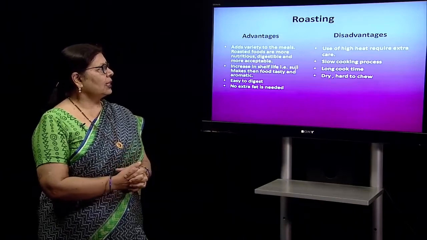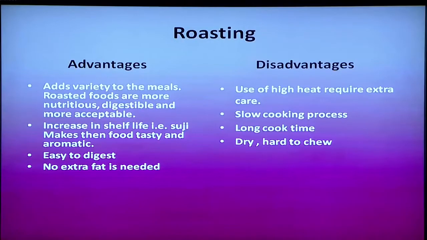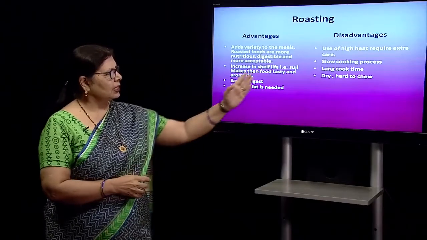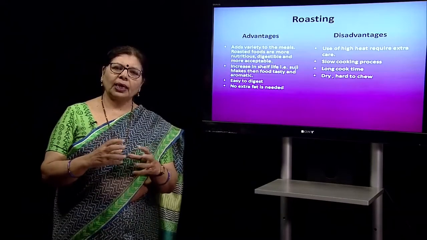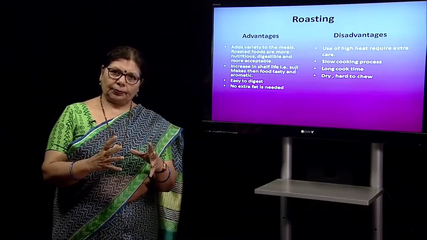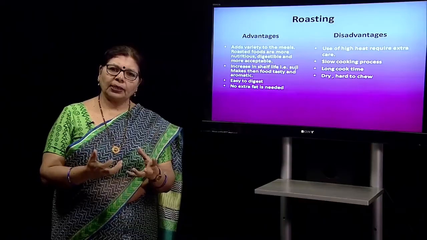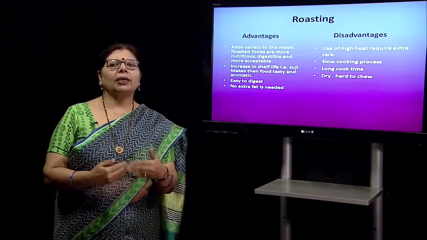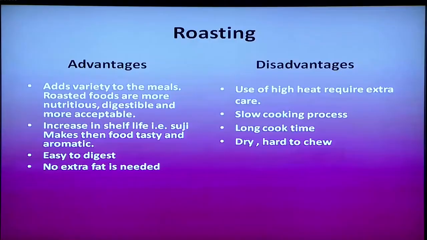You can easily understand the advantages and disadvantages. It adds variety to the meal. It increases the shelf life. Many times, when you roast chana or any other pulse, for some people it becomes hard to chew also. It is a slow cooking method.